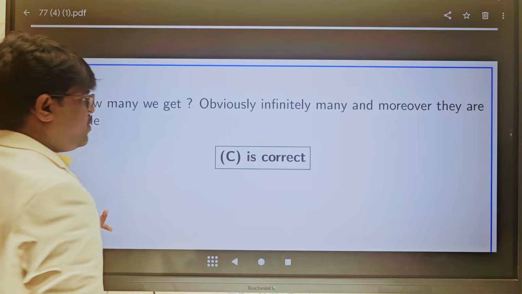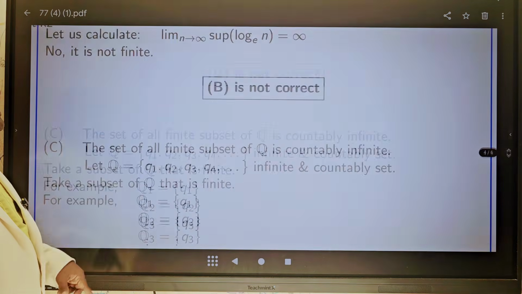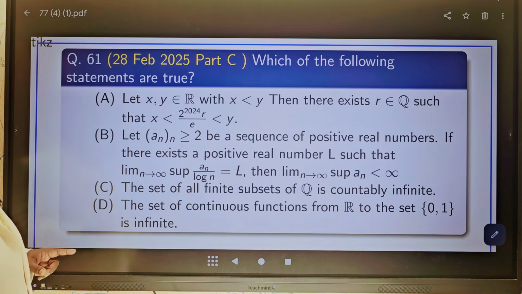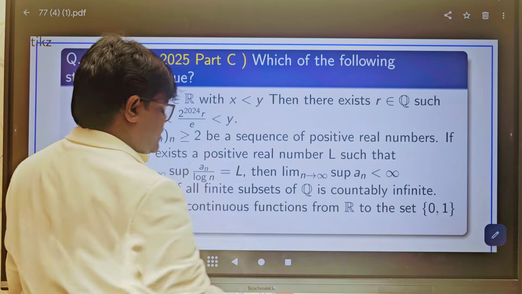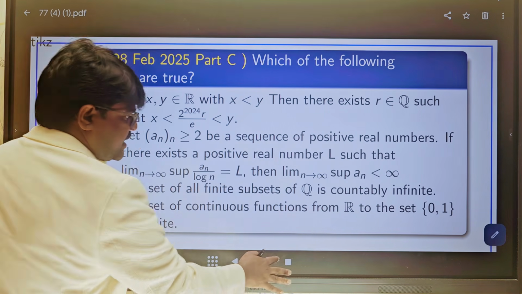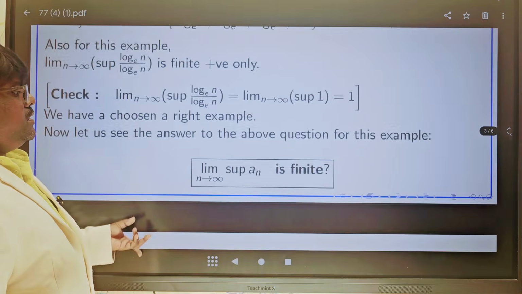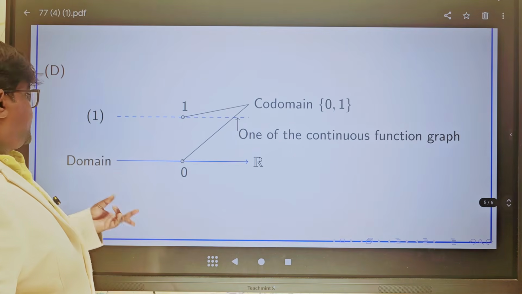Now we go for option D. In option D, you can see what information they have provided. The set of continuous functions from R to the set {0, 1} is infinite. So the domain is R and the codomain is {0, 1}.